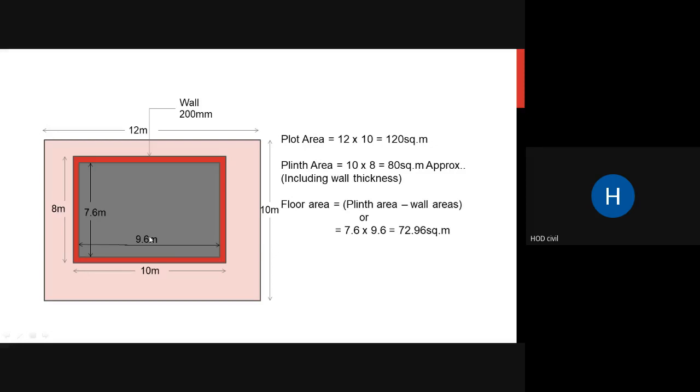Lengthwise it will be 10 meters minus 0.4, that is 9.6. So your floor area will be 7.6 into 9.6, which is equal to 72.96 square meters. So understood, this is your floor area.